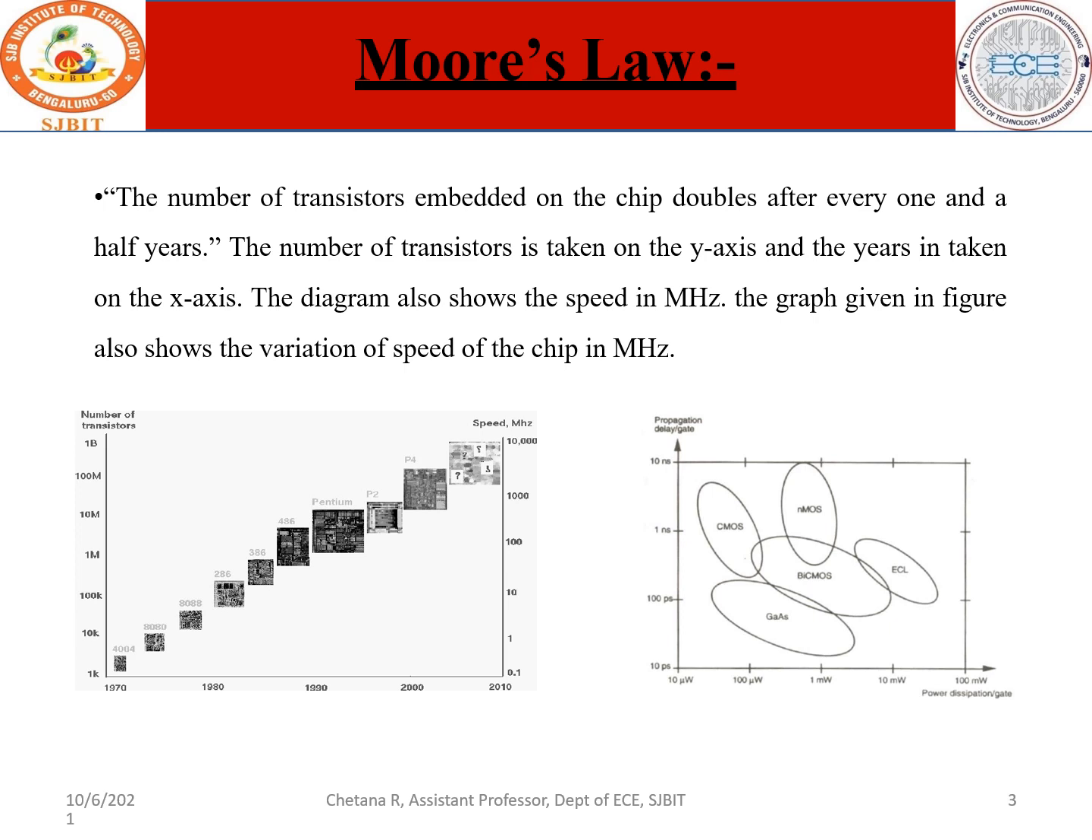CMOS, if you look, is lying in the range of microwatts. You have BiCMOS lying from microwatts to milliwatts, so power dissipation is more. If you see emitter coupled logic, it is in 10 milliwatts to 100 milliwatts, even much more dissipation.